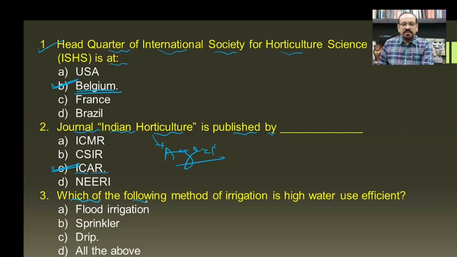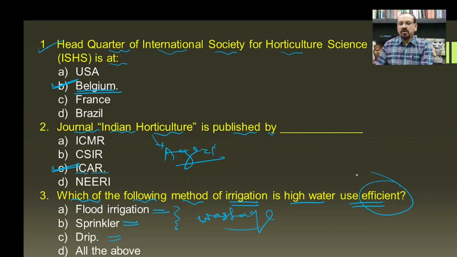Then which of the following methods of irrigation is high water use efficient? It means there should not be wastage of water during this irrigation. If we see flood irrigation, sprinkler irrigation and drip irrigation, in flood irrigation and sprinkler irrigation there is a lot of wastage of water, and hence they are not high water use efficient.